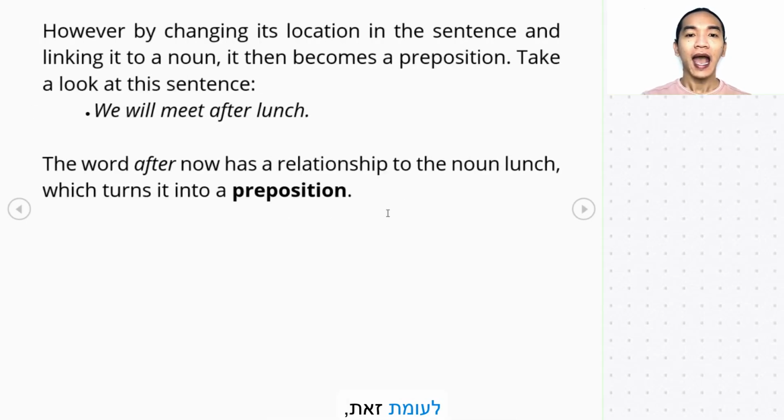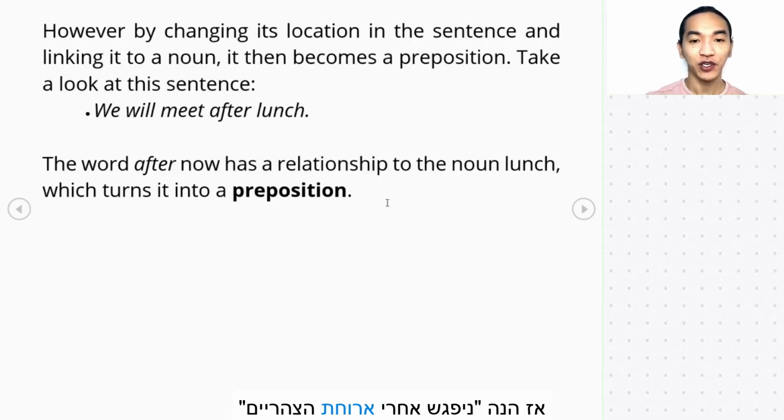Now, however, by changing its location in the sentence and linking the word to a noun, it then becomes a preposition. So, going back to our definition a while ago, prepositions actually show a relationship or link with your nouns, verbs, okay, and other words. So, here: we will meet after lunch.